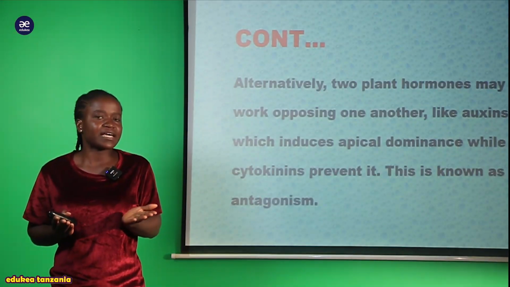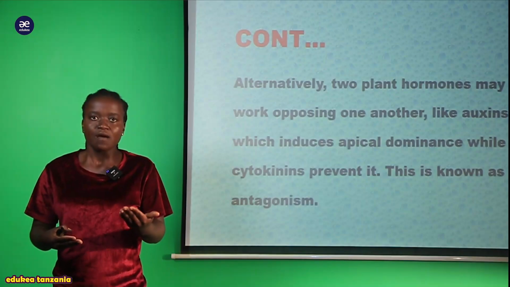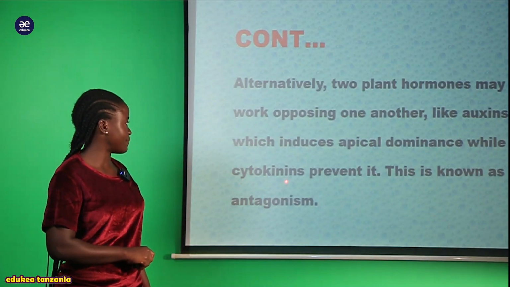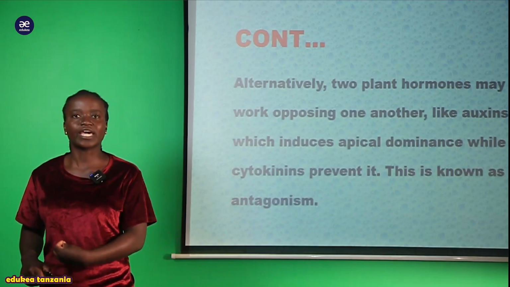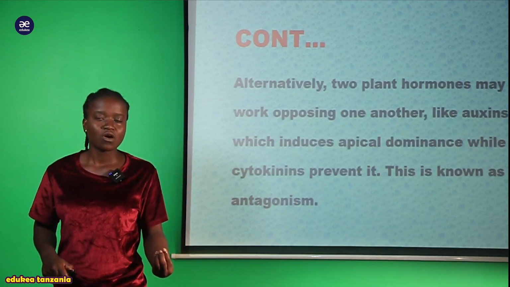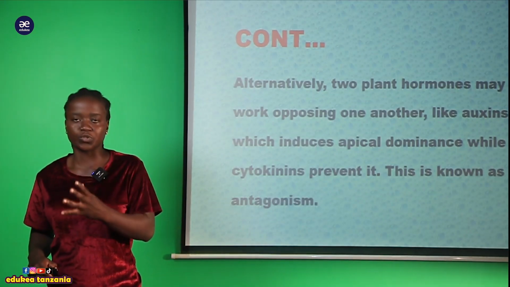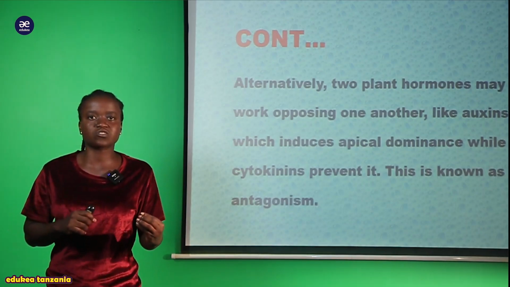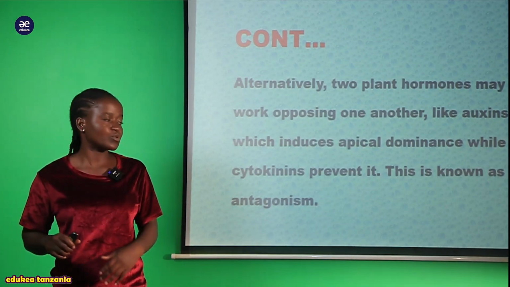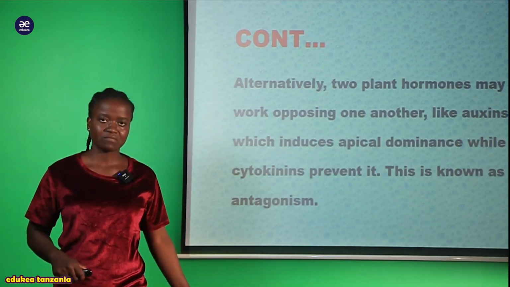So auxin causes elongation, but cytokinin prevents the apical elongation of either a root or a shoot. When one hormone works in opposition to another hormone, we call that antagonism.